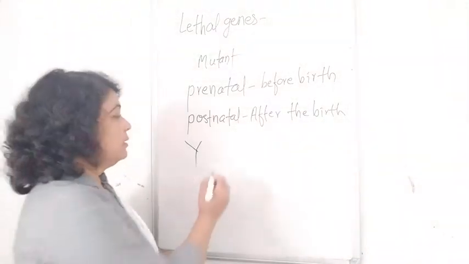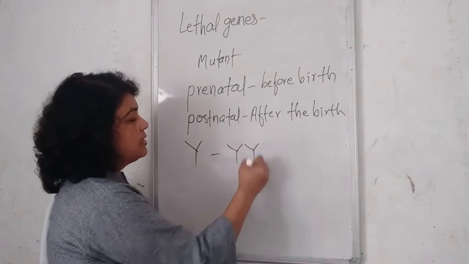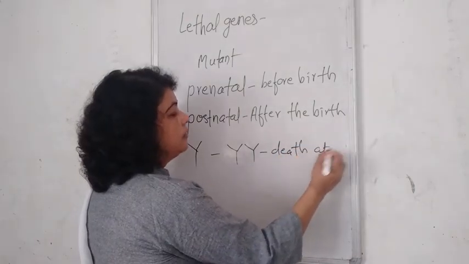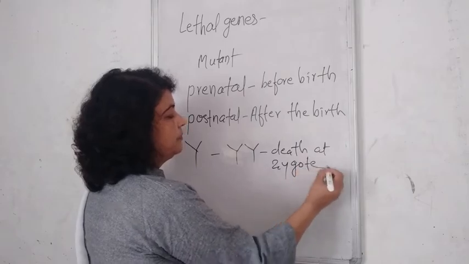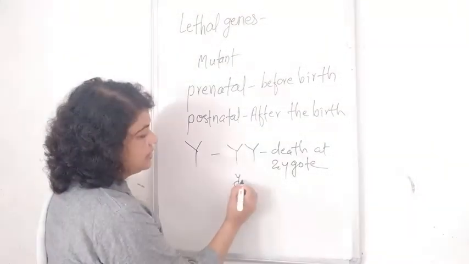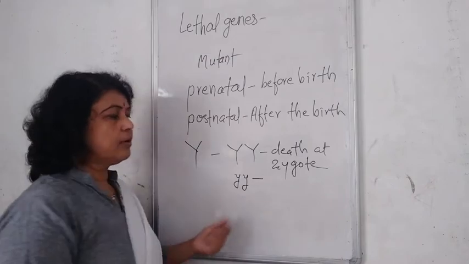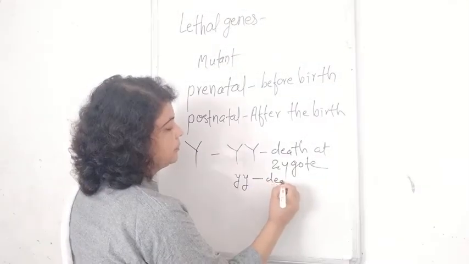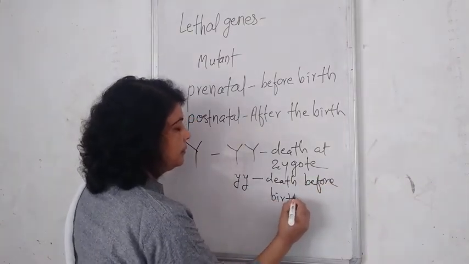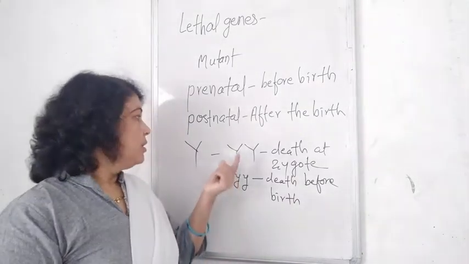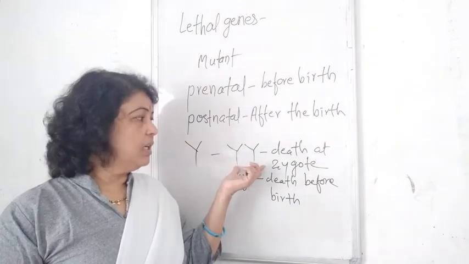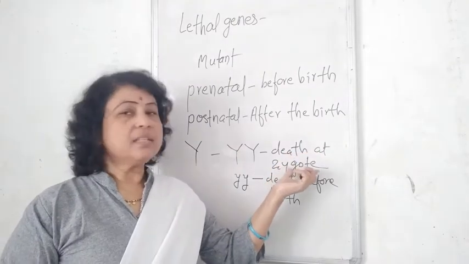When this lethal gene is in homozygous dominant condition, it causes death at the zygote stage or at the embryonic stage.